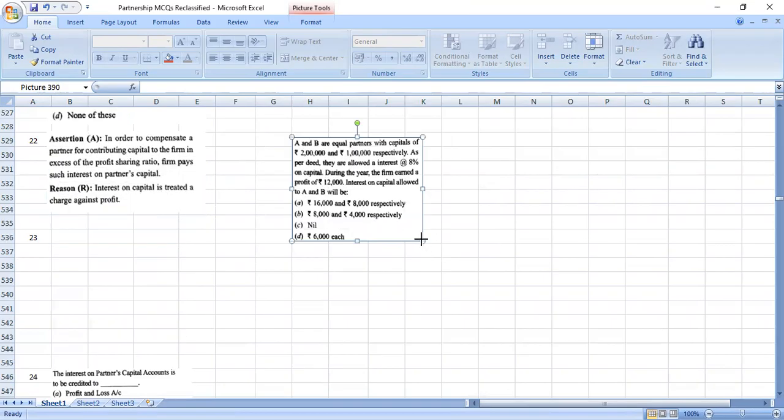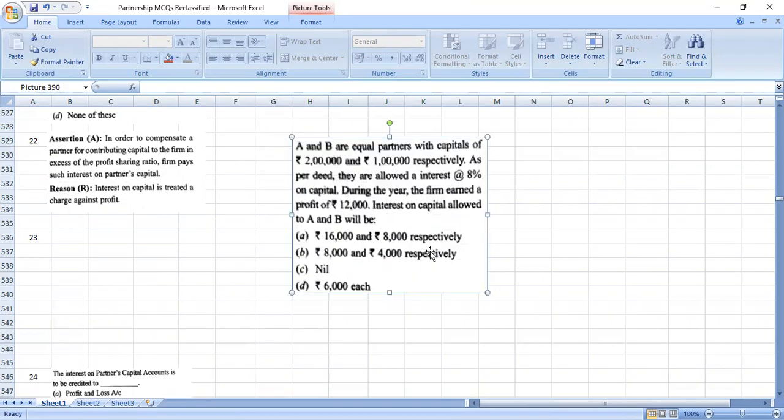That is the 23rd. A and B are equal partners with capitals of 2 lakh and 1 lakh respectively. As per deed, they are allowed interest of 8% per annum on capital. During the year, the firm earned a profit of 12,000. Interest on capital allowed to A and B will be... 8%, 2 lakh plus 1 lakh, 3 lakh is A and B's capital.